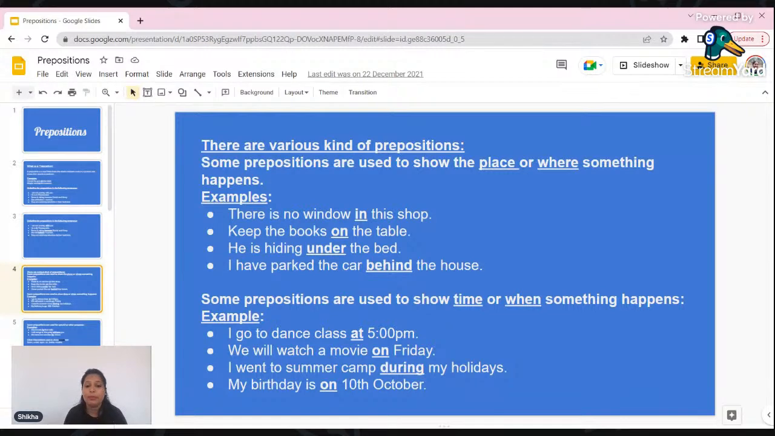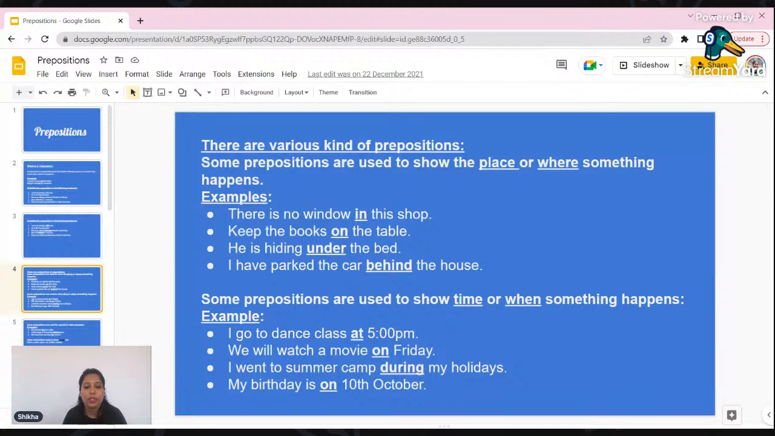Then some prepositions are used to show time, or when something happens. For example, I go to dance class at 5 p.m. When you are giving the exact time, you have to use the preposition at. I go to dance class at 5 p.m. I have yoga classes at 6 p.m. Or, I wake up at 6 a.m. every day. So when you are giving the exact time, before that you have to use the preposition at.